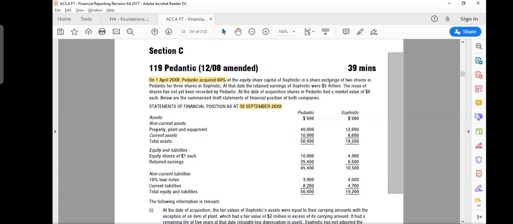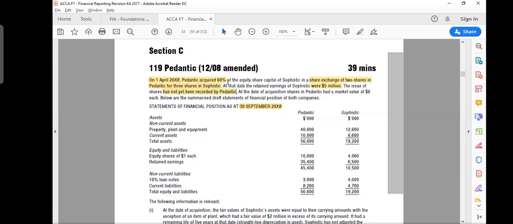Equity share capital of Sophistic in a share exchange of 2 shares in Pedantic for every 3 in Sophistic. So for every 3 shares we purchase in Sophistic, we give 2. So we are buying 60% of the shares. At that date, the retained earnings of Sophistic were 5 million. We need this number for calculating our net assets at acquisition, so that we calculate goodwill. The issue of shares has not yet been recorded by Pedantic. Now that's very important. Has not yet been recorded.